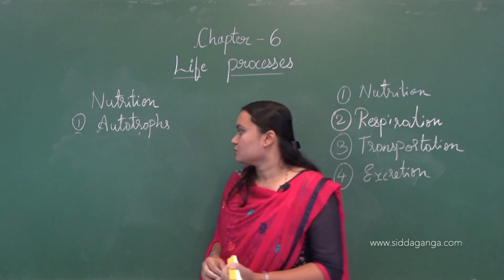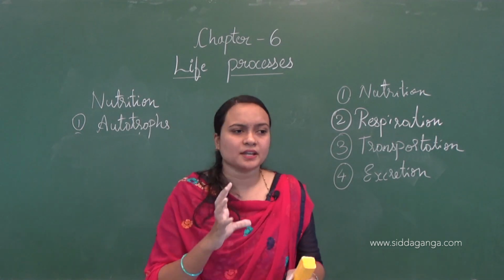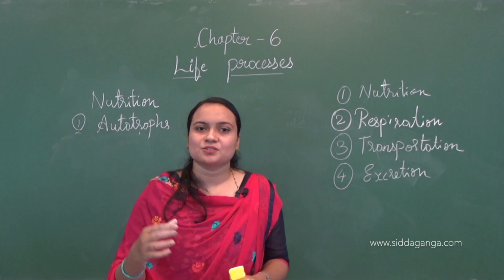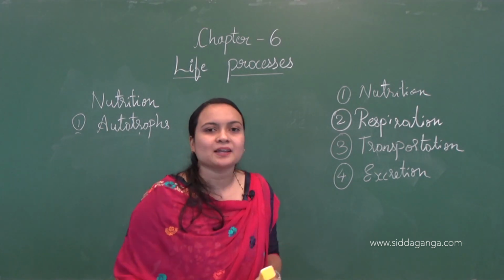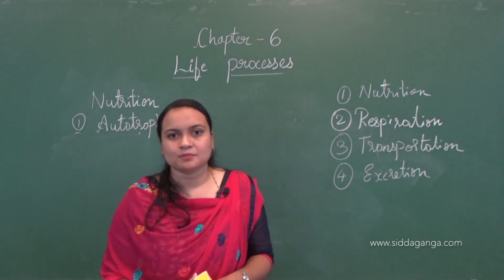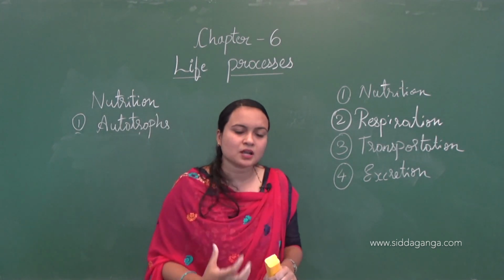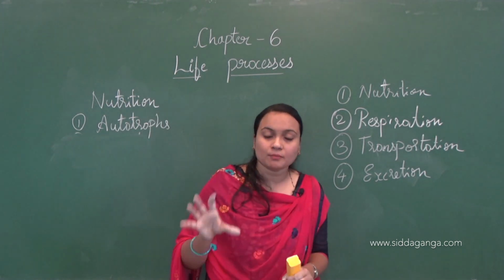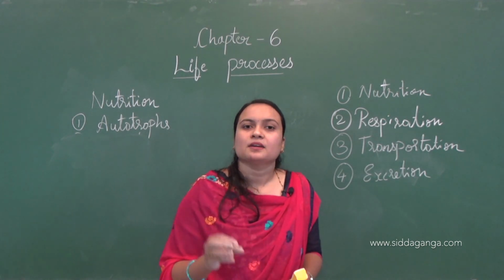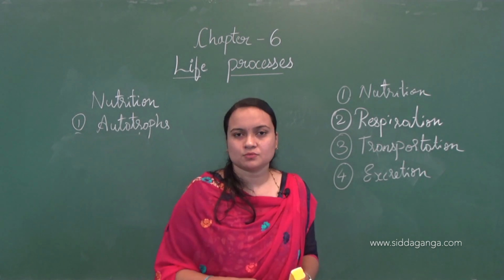Coming to the heterotrophs, heterotrophs are the organisms which consume complex carbon sources as food, and these complex sources must be broken down to form uniform sources.